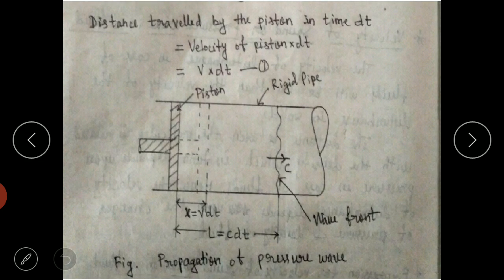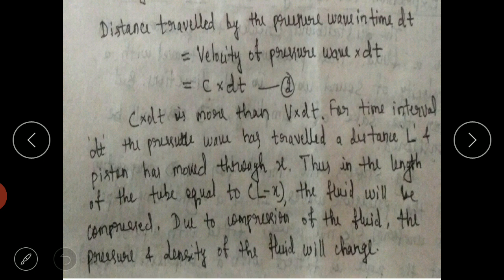So you can see the fluid will be compressed by this much distance, which will be nothing but L minus x. This distance is L minus x, because the piston will occupy this new position. The wave is here, so the fluid will be compressed by this much gap. That gap is nothing but L minus x. You can see here, this is L, this is x, so this will be L minus x. The fluid will be compressed.